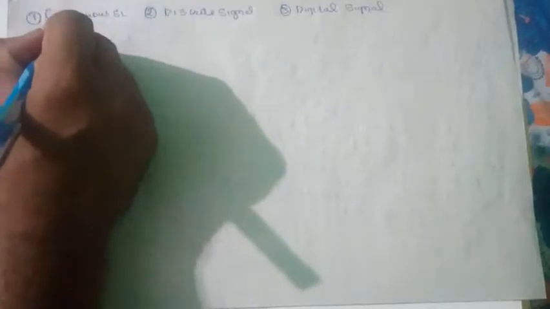The second type is called discrete signal, and the third type we will see. The first one is a continuous signal, and the second and third are both non-continuous signals. A continuous signal is also called an analog signal.